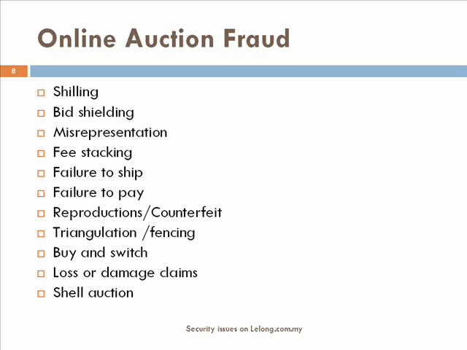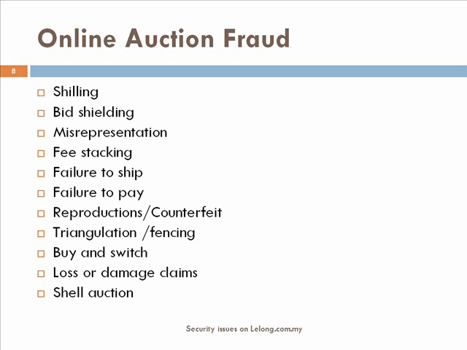Next is misrepresentation. It is when a seller intentionally describes an item incorrectly, and the goods received by the buyer are different from the seller's descriptions. Fee stacking. The seller adds hidden costs such as handling charges to the item after the auction ends. Failure to ship is when the seller fails to ship or never sends the purchased item to the buyer. Failure to pay is when the buyer fails to pay or never sends payment to the seller for the item purchased. For reproductions or counterfeit, sellers advertise counterfeit goods as the real thing.